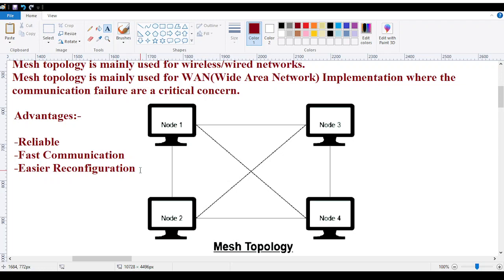Easier reconfiguration. Nowadays, to give you a live example, some areas are on 5G connection, some areas are still on 4G. If you have a 5G phone, when you go there, your connection automatically turns to 5G. It never asks, "I am shifting from 4G to 5G, can I?" No. It will shift.